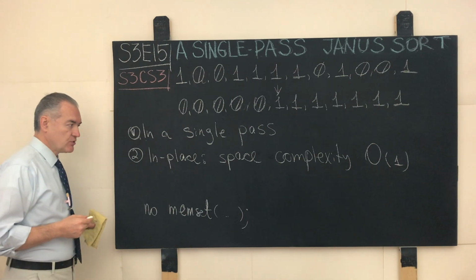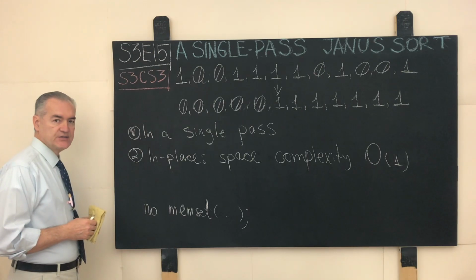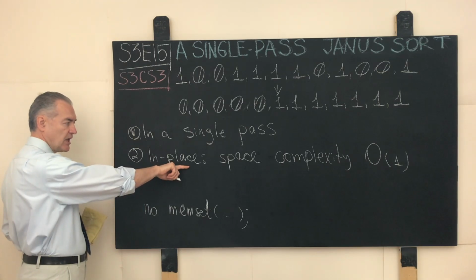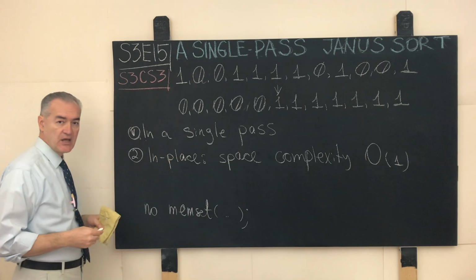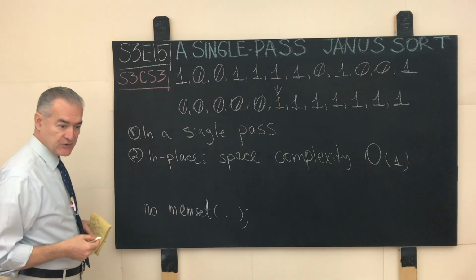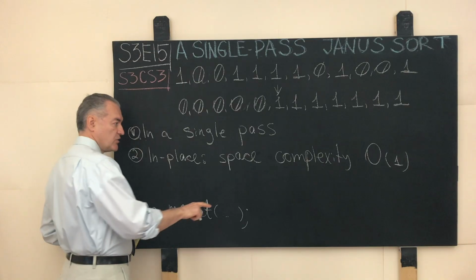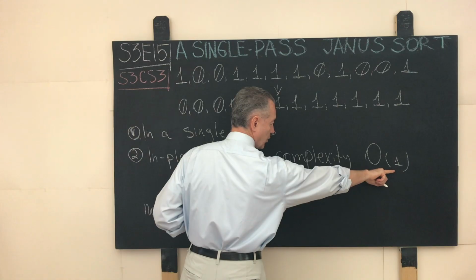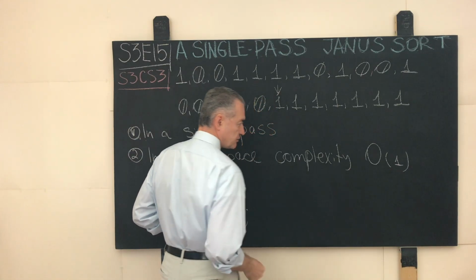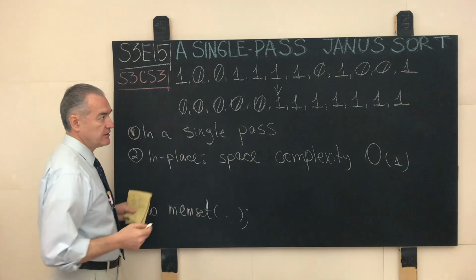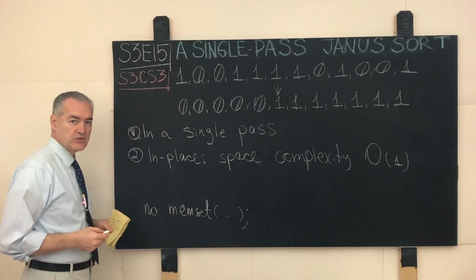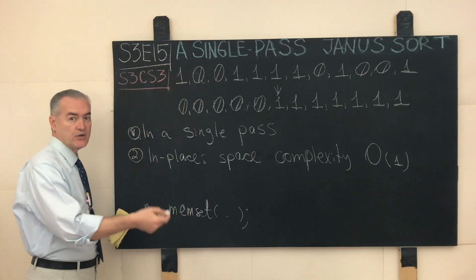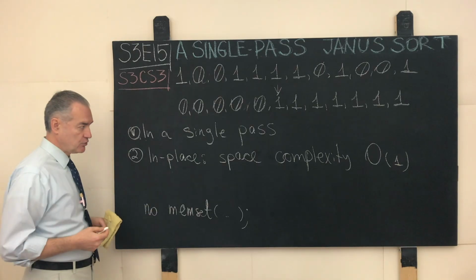The second requirement of the sought-after algorithm is that it has to perform its magic in place. That means the space complexity of that algorithm must be big O of 1. We're not allowed to allocate any sizable chunks of memory in addition to what the input linear container, otherwise known as an array, already occupies.